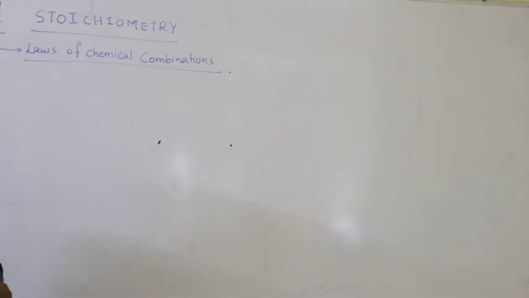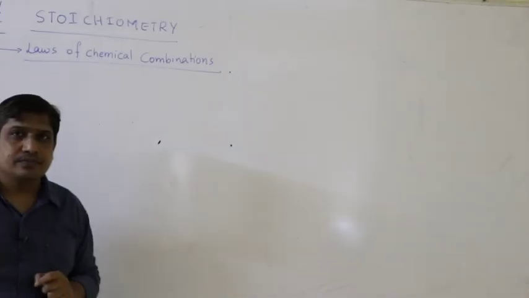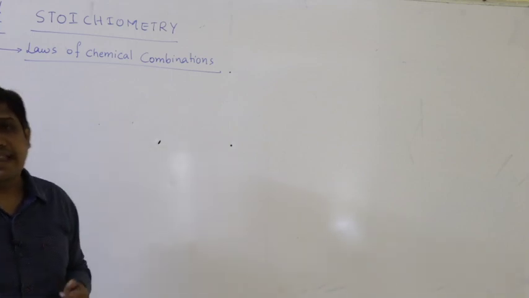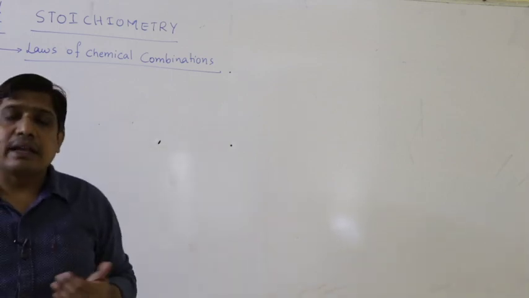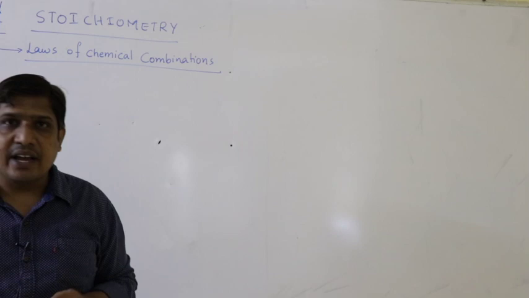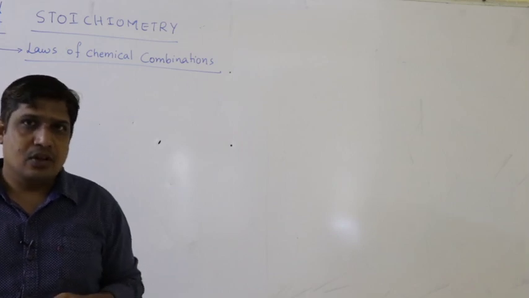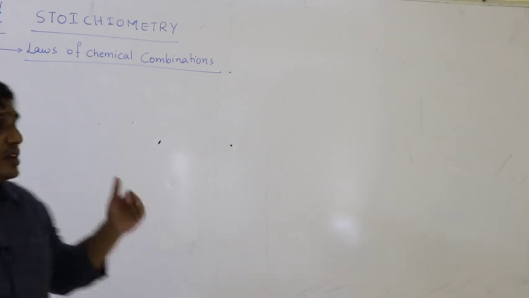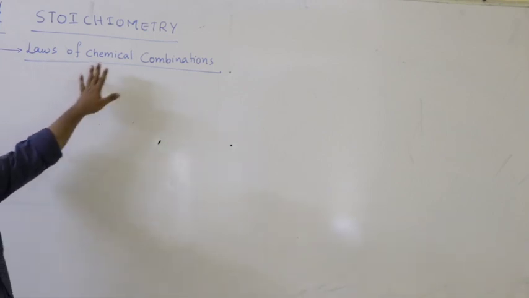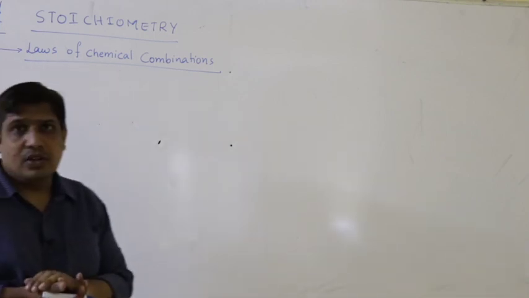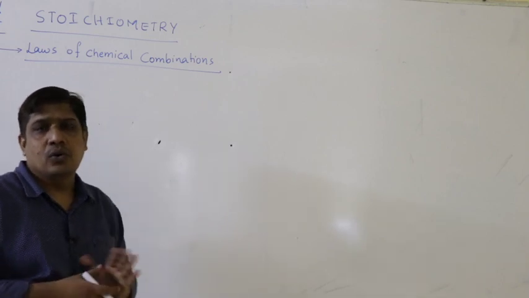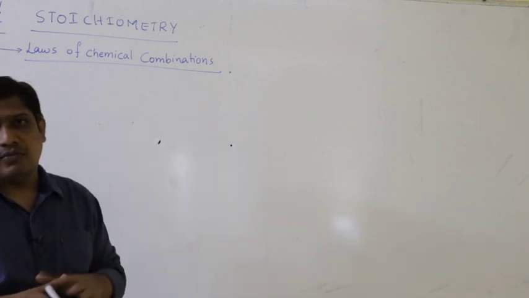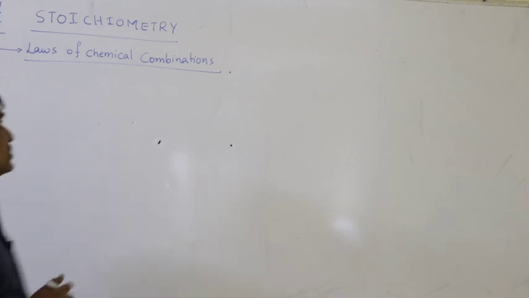So the new chapter is stoichiometry. Stoichiometry is calculation of reactants and products in a chemical reaction in chemistry. So it is based upon certain laws. So we'll start one by one. First one, laws of chemical combination. So before going further, first we have to know what are these laws and what they explain.